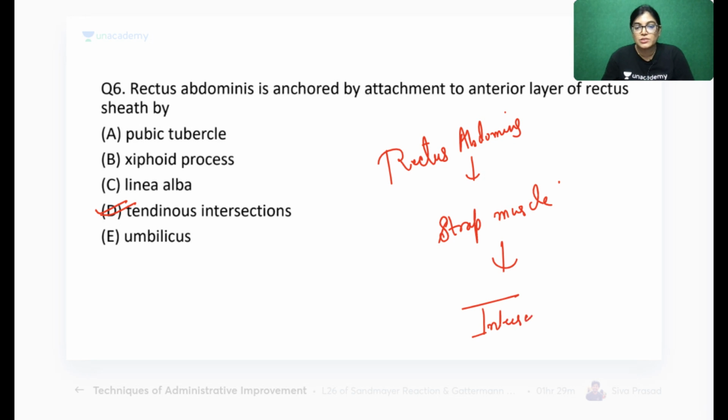So the tendinous intersection is giving the anchorage. Rectus abdominis muscle is anchored by attachment to the anterior aspect of the rectus sheath, and this anchorage is provided by the tendinous intersection.